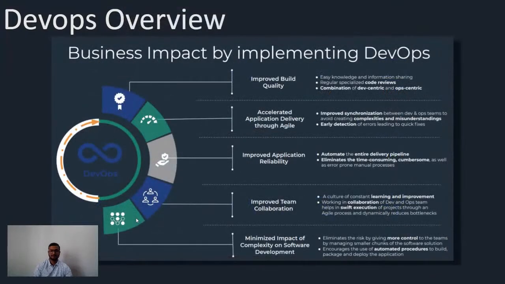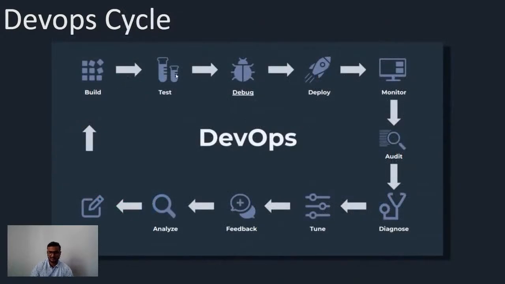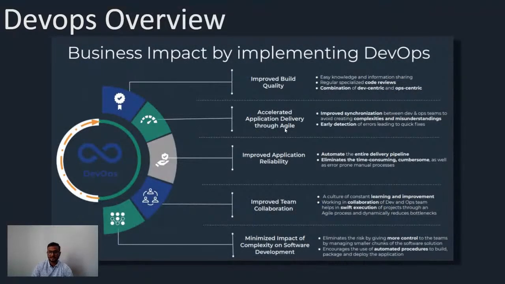Now we will understand the business impact, how using DevOps helped the business to grow. So now we can see the quality of the build can be improved, because the developer will focus continuously on writing good business logic, and various kinds of code review can happen. We can also implement various code review tools. And we can identify the bugs as early as possible, as we saw in the pipeline, and the overall reliability of the product also increases.